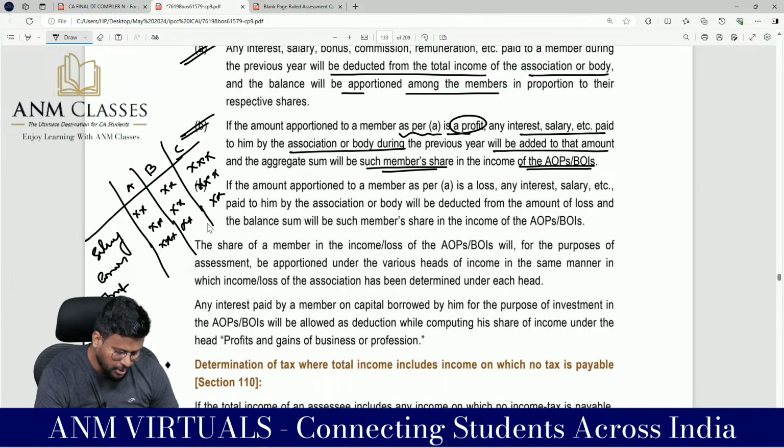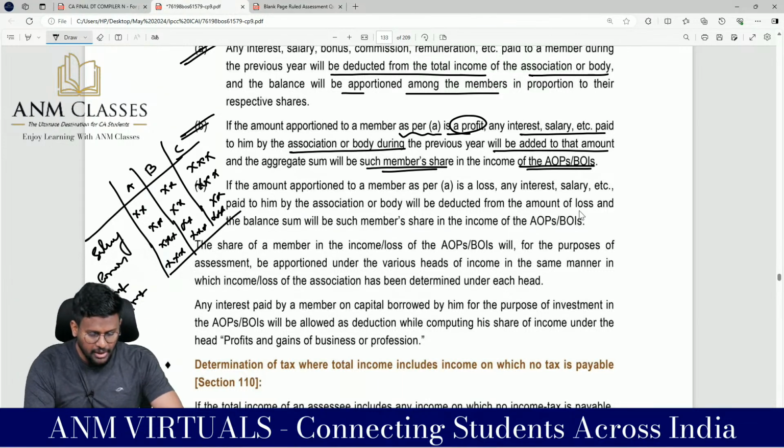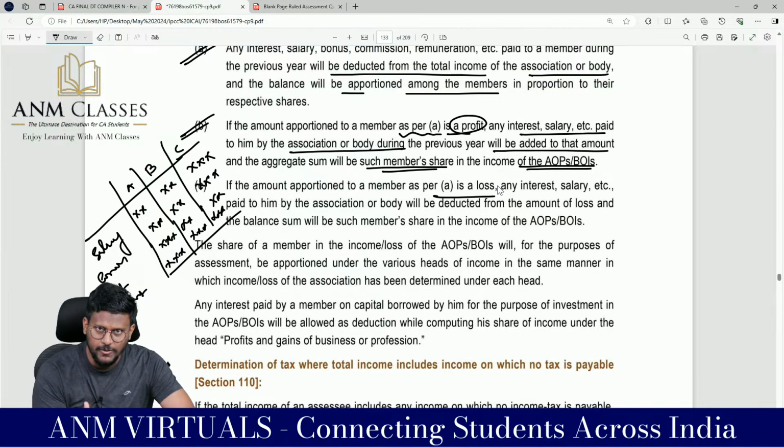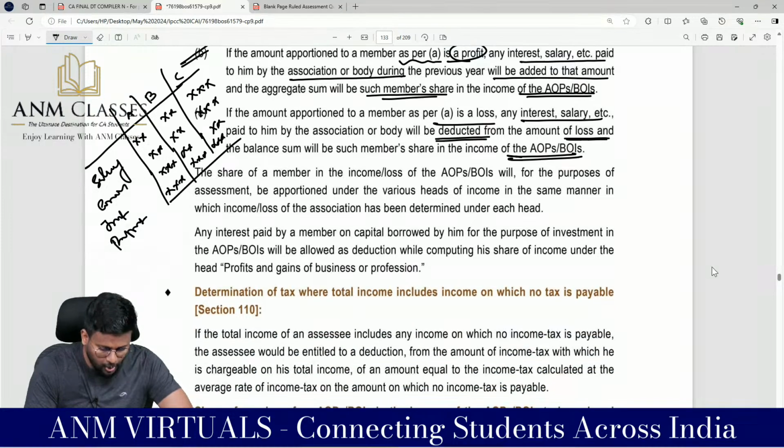Then from the profit, after reducing all this, you have to apportion the balance profit on the basis of the PSR. If you add everything, you will get the total share of each member. If the amount apportioned to members as per A is a loss, then any interest, salary, etc. paid to him by the association or body will be deducted from the amount of loss, and the balance sum will be such member's share in the income of the AOP or BOI.